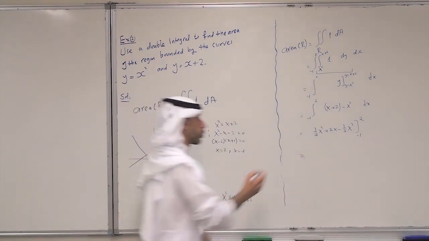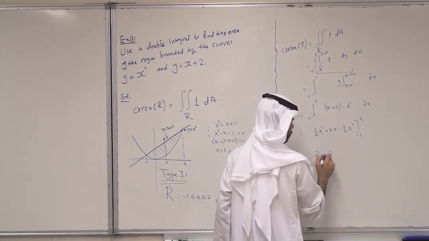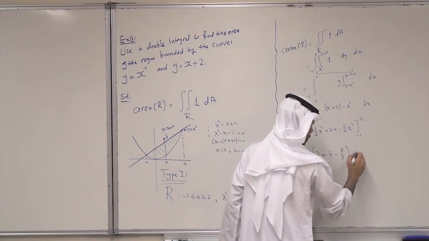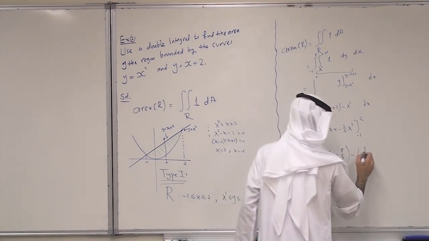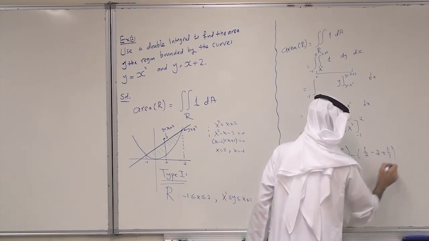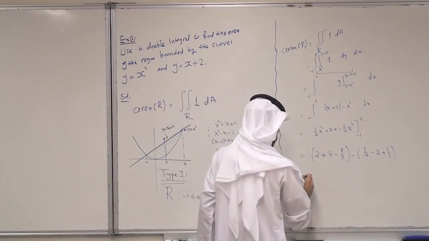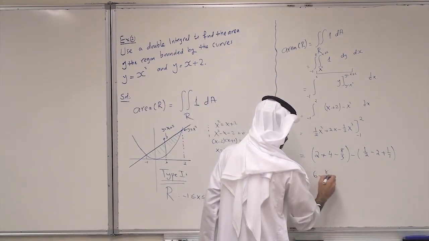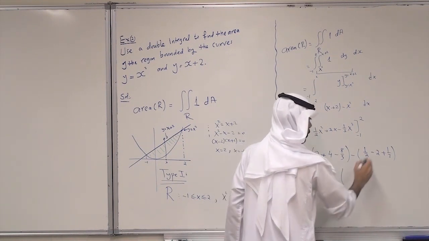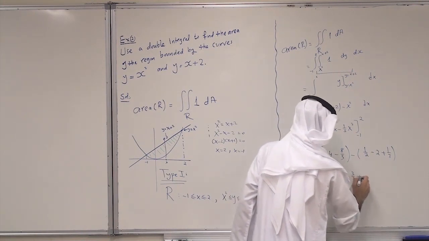Substitute: 4 over 2, 2 plus 4 minus 8 over 3, minus half, minus 2 plus 1/3. And this is just 6 minus 8 over 3 minus, this is minus 3 over 2 plus 1/3 plus 1/3.